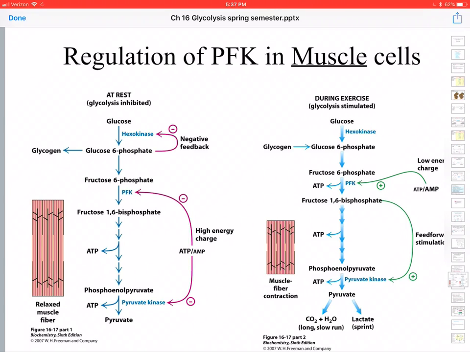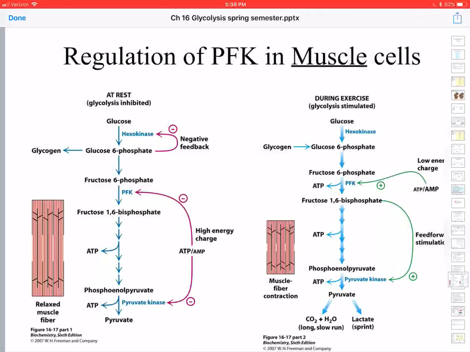So notice that on the left side we have glycolysis when the muscle cell is at rest, when we're just sitting on the couch, not needing much ATP. And on the right side we have a map of glycolysis during exercise, when the muscles are demanding ATP, and glycolysis needs to be stimulated because it makes 2 ATP.